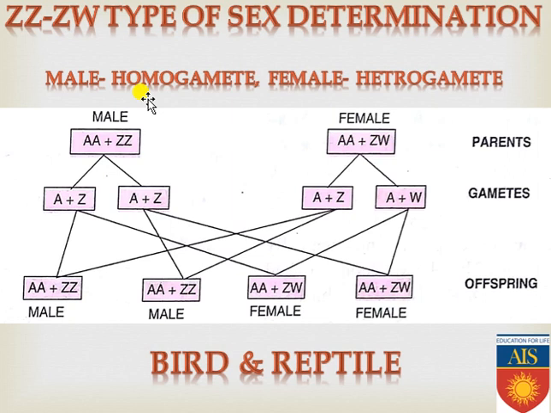Now when the gametes are fertilizing with each other, at that time again you can see 50% of the offspring contain AA plus ZZ, so obviously they will be male, and the remaining 50% will have the AA plus ZW genetic configuration, so they will be female. The male and female ratio you can see here is 50% to 50%, that is 1:1. Okay, so this is the ZZ-ZW type of sex determination method.